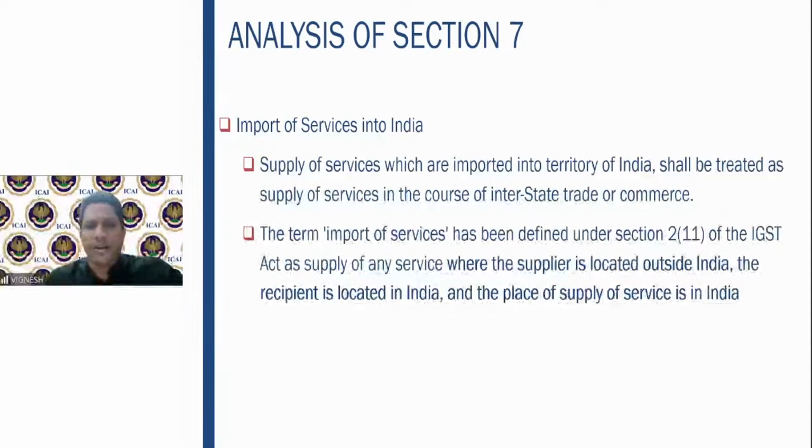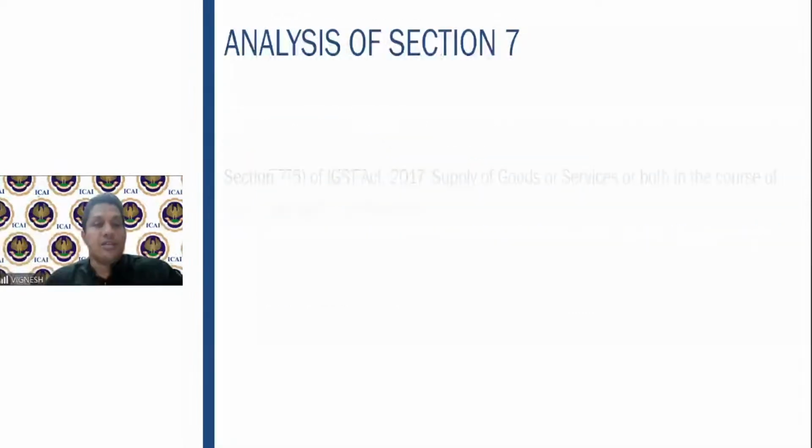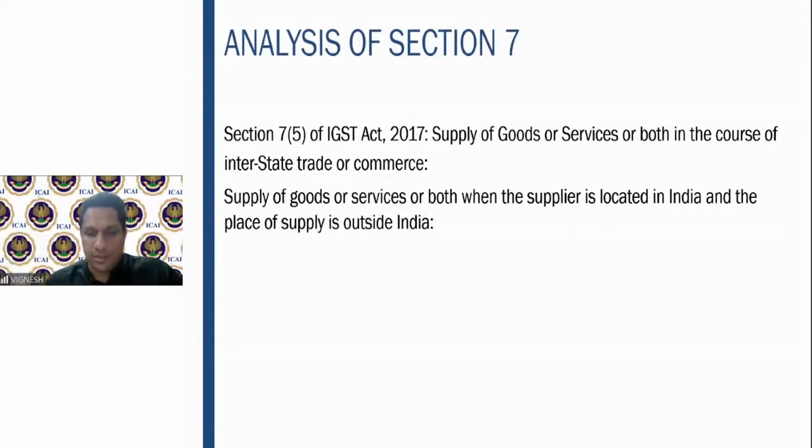Import of services is defined under section 2(11) of the IGST Act as supply of any service where the supplier is outside India, the recipient is located in India, and the place of supply of service is in India. So therefore, this is when it is an import of service. Supplier should be located outside India, recipient should be located in India, and place of supply also should be in India. If these conditions are satisfied, then it is an import of service.